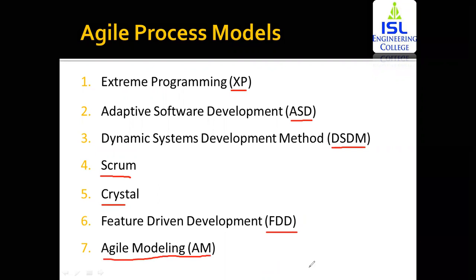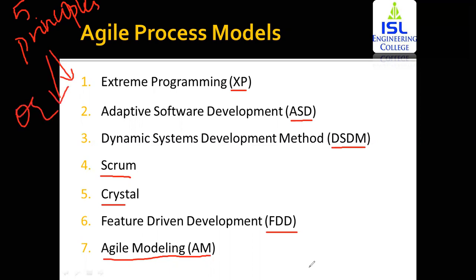Now, as I told you, with agile, for an answer in an external exam, you can get agile modeling along with the principles. You might be asked to explain any 5 principles, 4 principles, and you might be asked to explain any of the models, or only a model can be asked. So we'll be discussing all these 7 models in the next class.